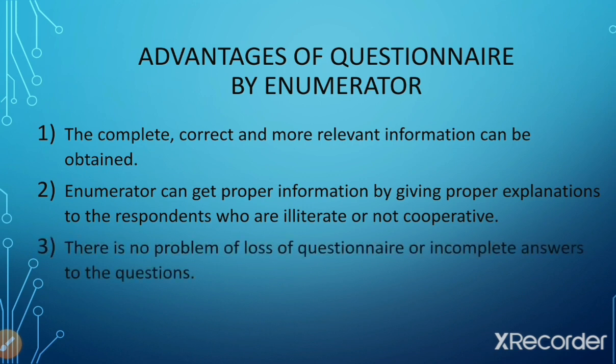The third advantage of this method is there is no problem of loss of questionnaire or incomplete answers to the questions. Now students, whatever are the limitations of the first method, that is questionnaire by post, that becomes the advantage over here. To overcome that limitation or disadvantage, the new way of collecting data is questionnaire by enumerator. The third advantage of this way is that there is no problem of loss of questionnaire, because the enumerator personally collects the data and meets the respondent, and he himself carries that questionnaire while contacting the respondent.